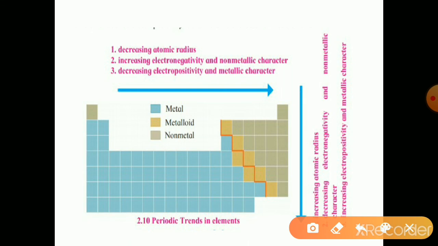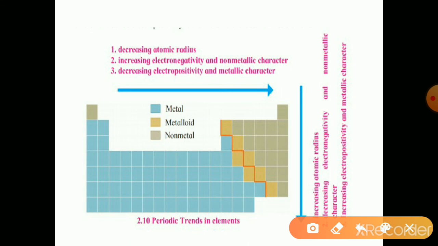In a group, the valency of the elements is the same. Second property is atomic radius. Within a period, atomic radius decreases due to the increase in the nuclear charge. Down the group, atomic radius increases due to the increase in the number of shells.